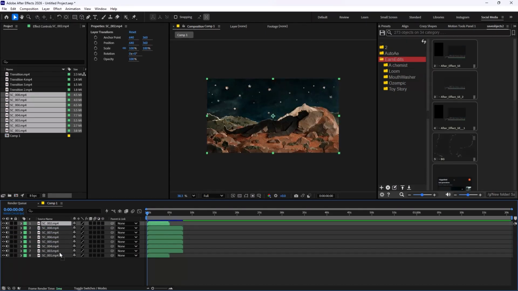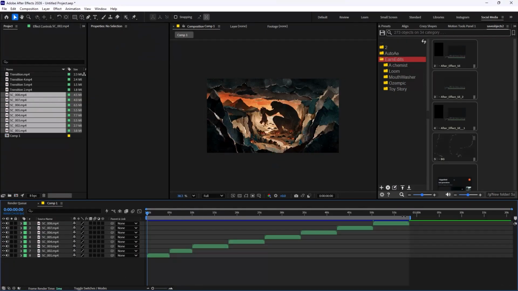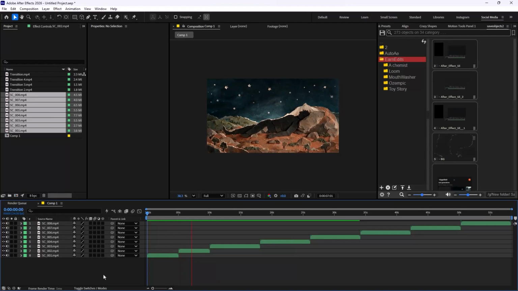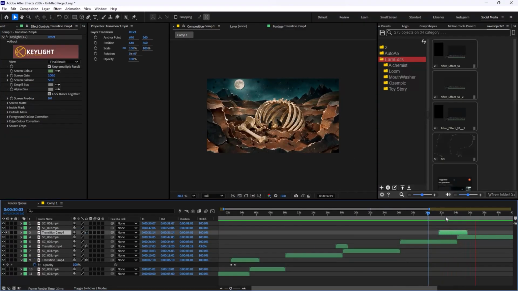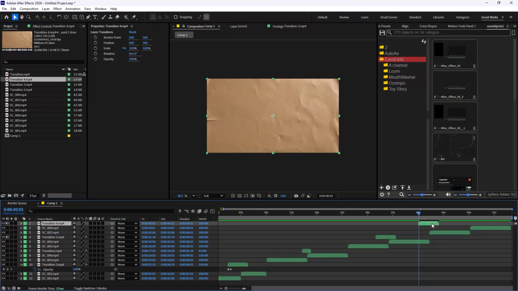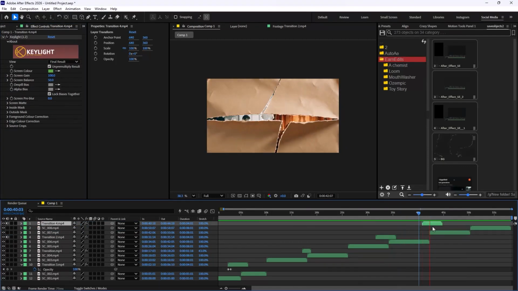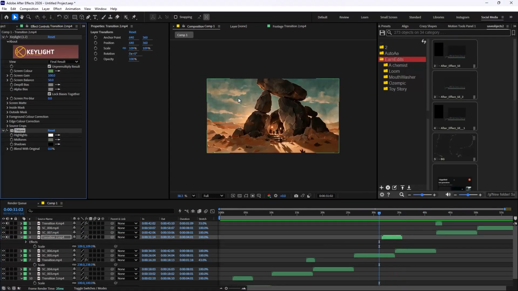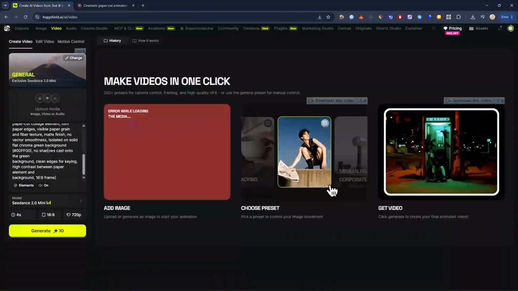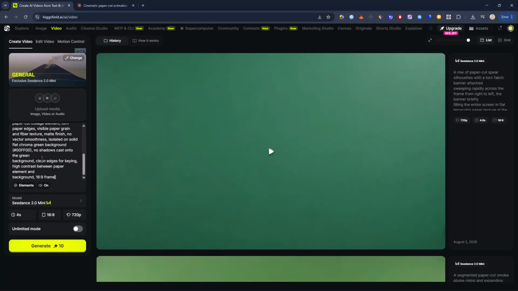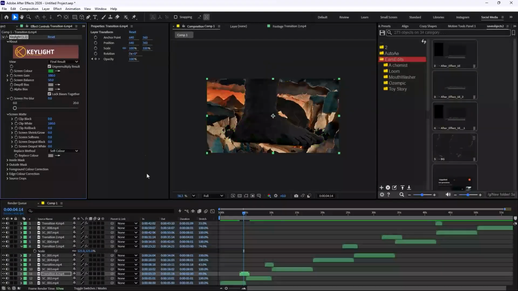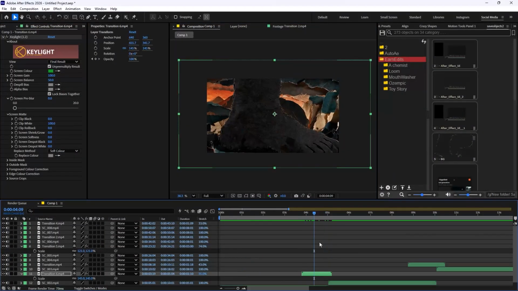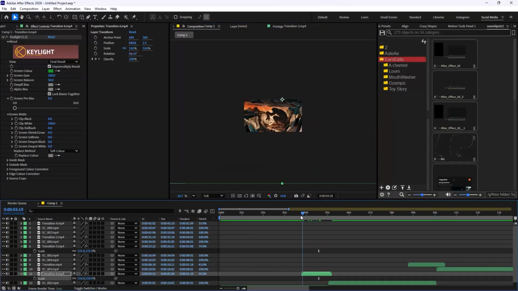In After Effects, I simply sequenced all of the layers using the keyframe assistant menu. Once the sequence was done, I started adding the transitions. I removed the green backgrounds using the Key Light effect, and I also added the Tritone effect to some of the transitions so they match the original reference. During the process, some of the generations still weren't good, so I modified them by asking Claude and repeated the same steps again. Once the basic draft was finished, it was time to add the voiceover.